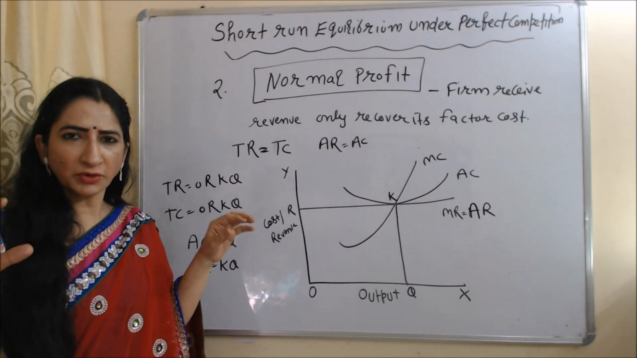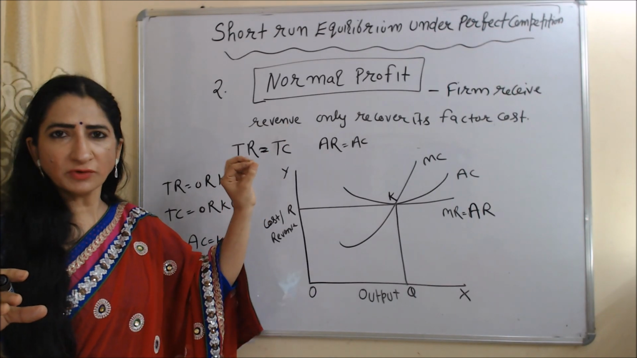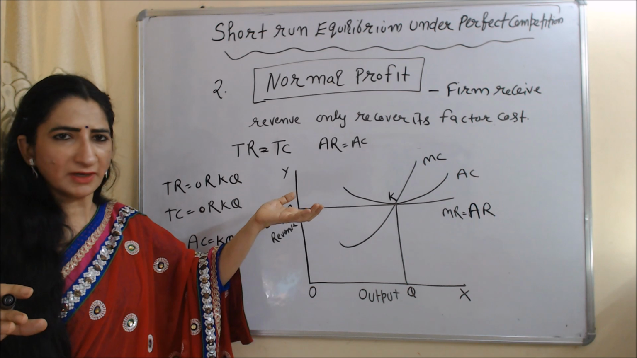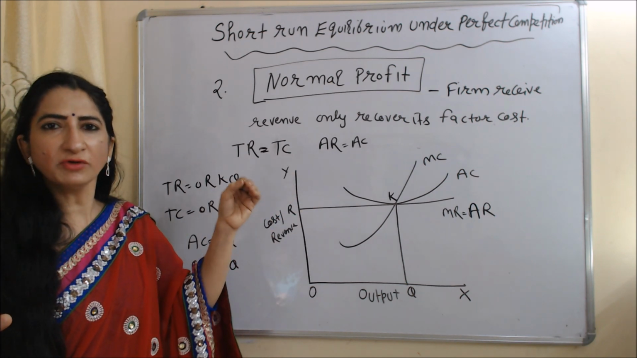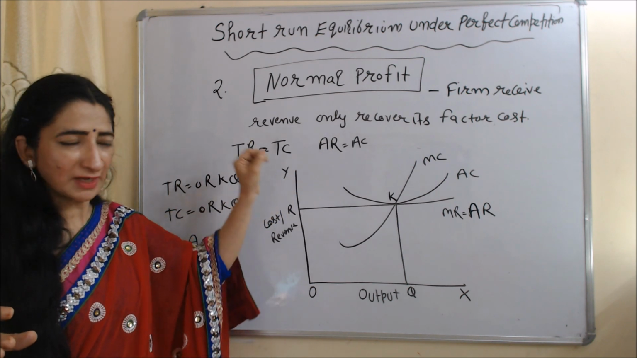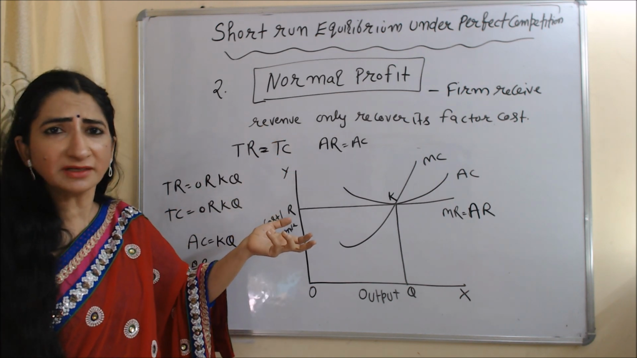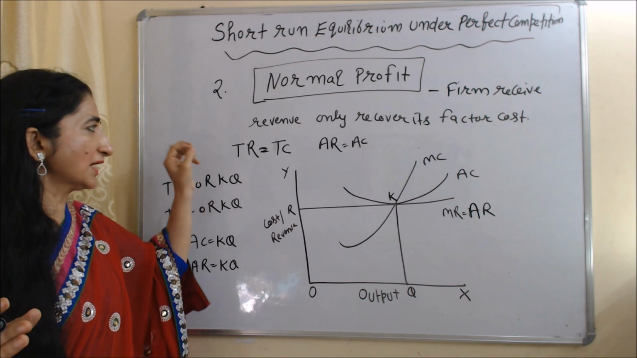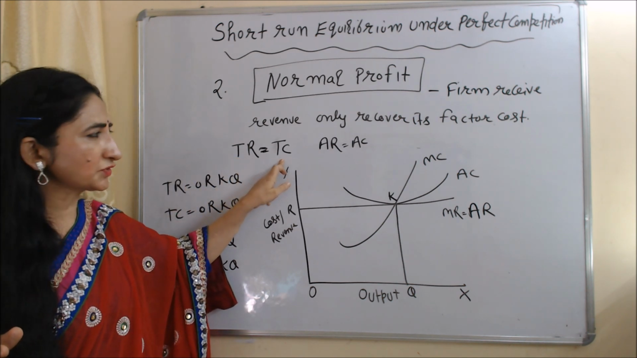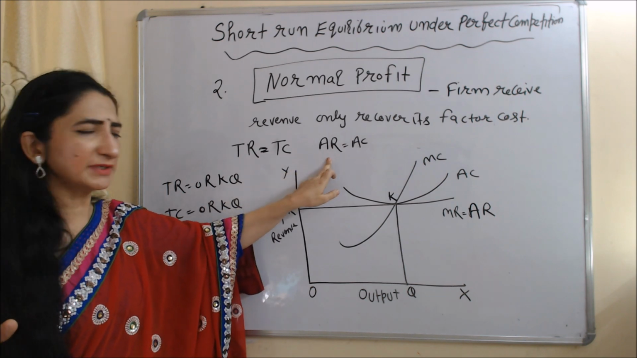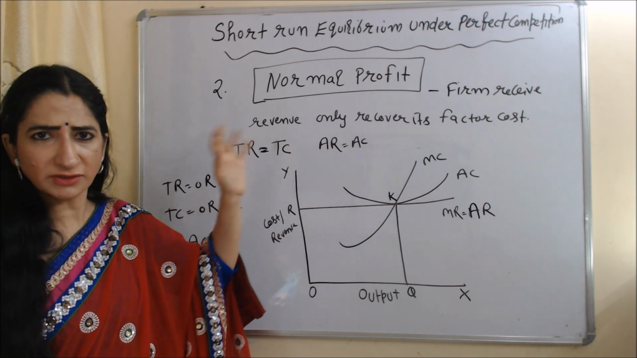Now we are going to talk about normal profit. In case of normal profit, the firm receives revenue only to recover its factor cost. That's why under normal profit, total revenue is equal to total cost, or we can say that average revenue is equal to average cost.